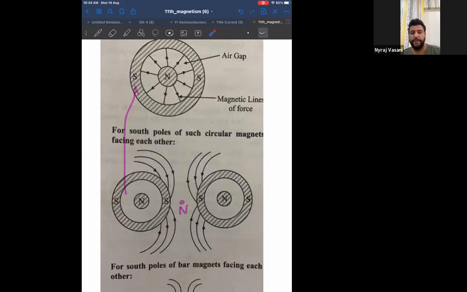Once you're done, put a dot. And that capital N is called the neutral point. So if they ask in the exam, you know the answer also. Neutral point is a point where there is no magnetic field.